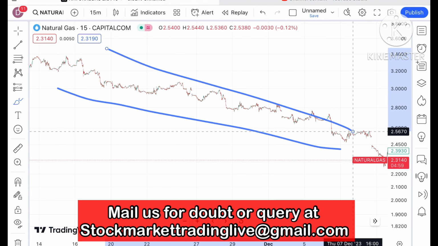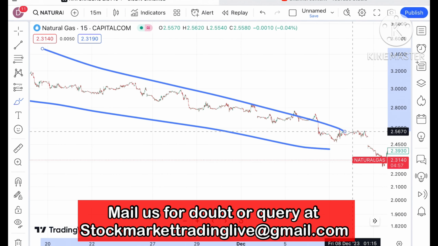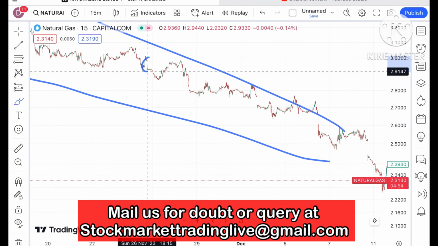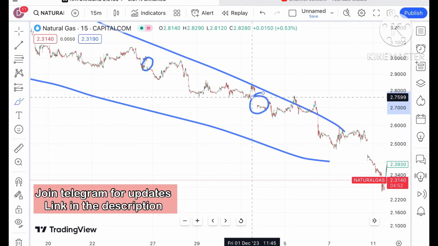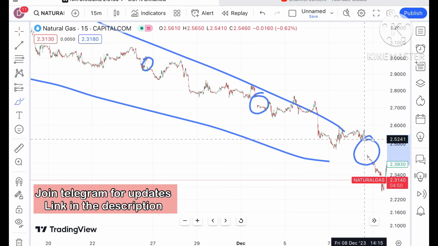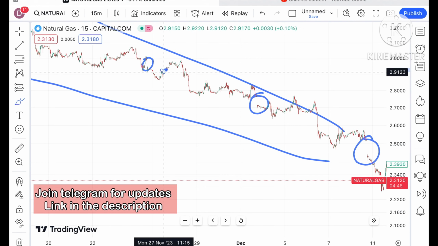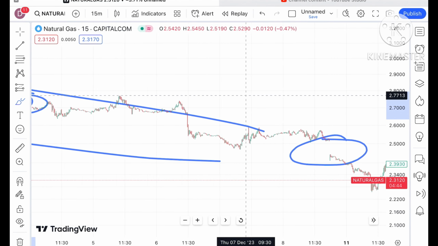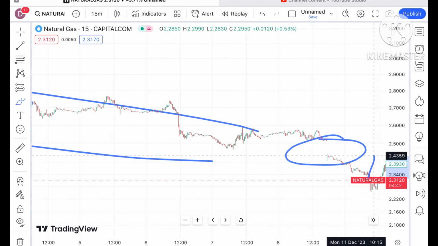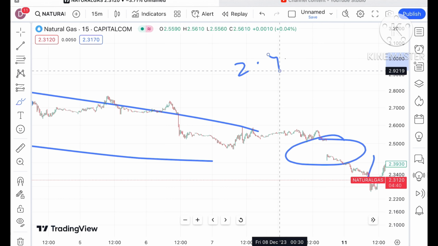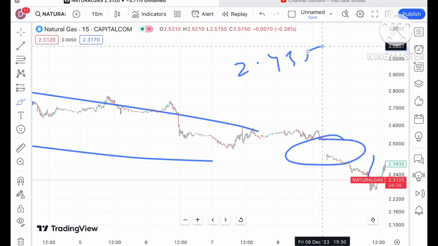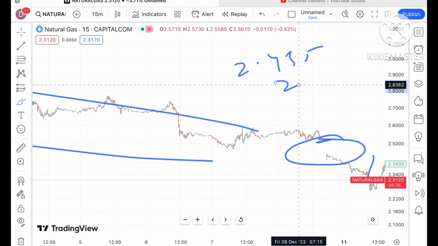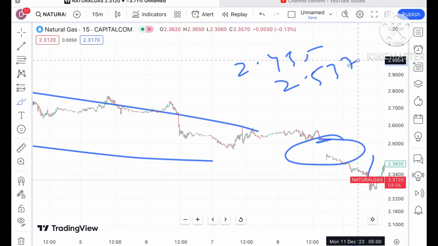If you go on a 15 minutes chart, you will see clearly that we have seen a lot of gap downs. Look at these particular gap downs. But if the price started going upside, the gap is filled on that particular day itself. Now today, if the price started sustaining a level of $2.435, again the gap will be filled, and chances of touching a level of 2.537 will be there.